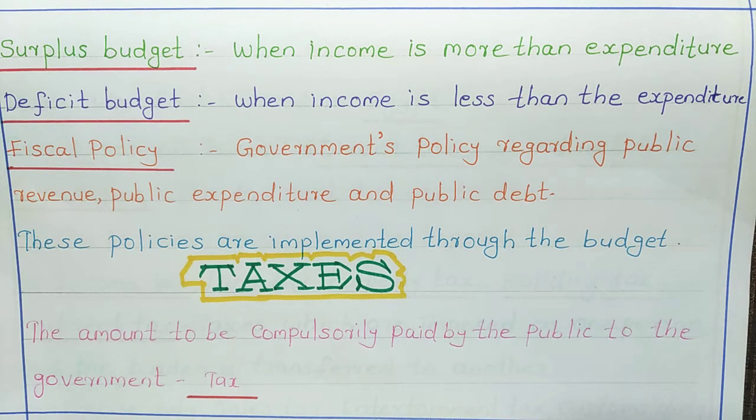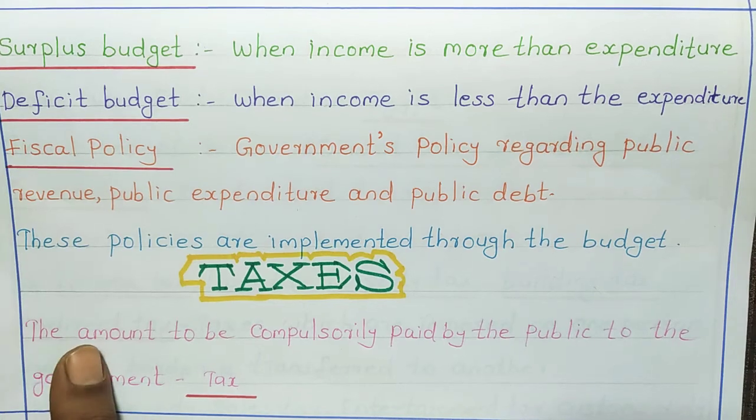Now let's see about the taxes. The amount to be compulsorily paid by the public to the government is known as tax. What is tax? Tax is the amount to be compulsorily paid by the public. It is compulsory and the public has to pay the money to the government.